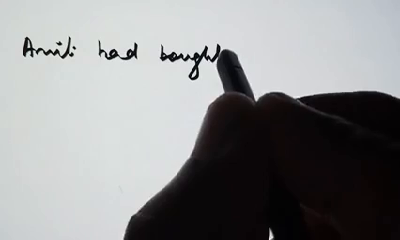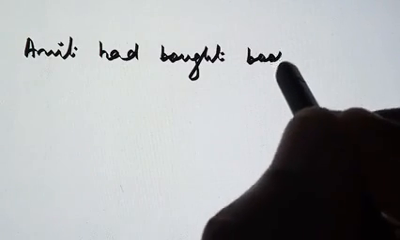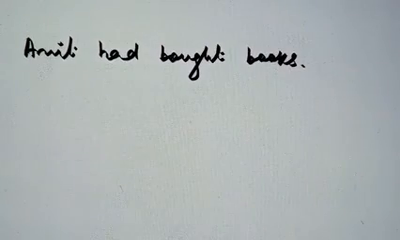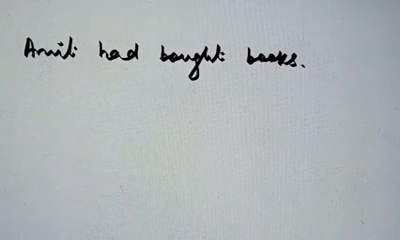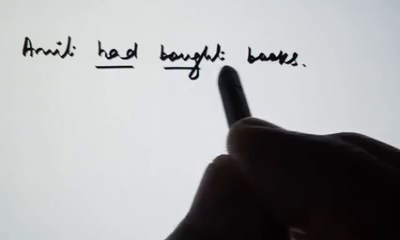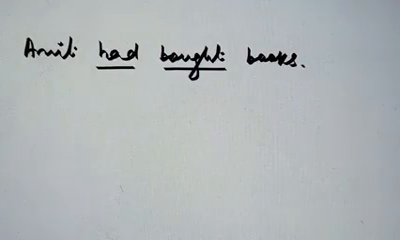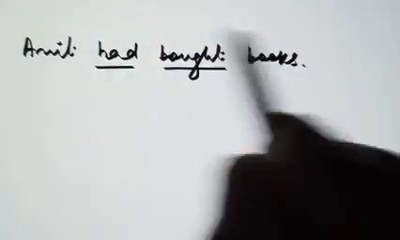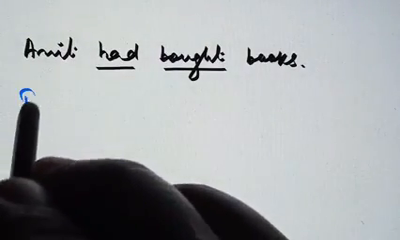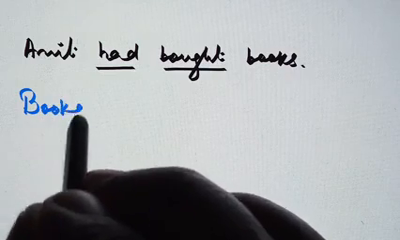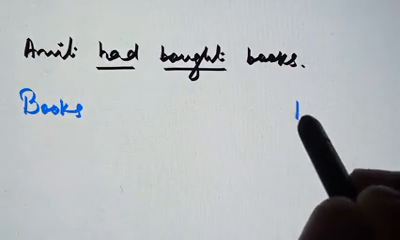So we will take one more sentence. Amit had bought books. This is our past perfect tense. Had plus third form of the verb. Now we will change this into passive voice. By changing the places of subject and object, it will become books. Amit will go at the end, by Amit.